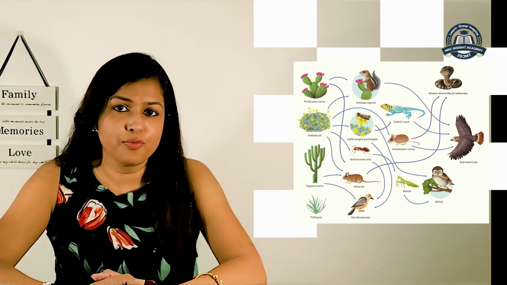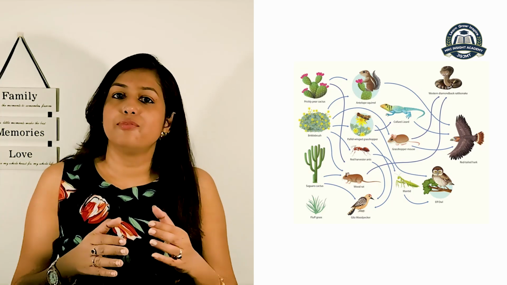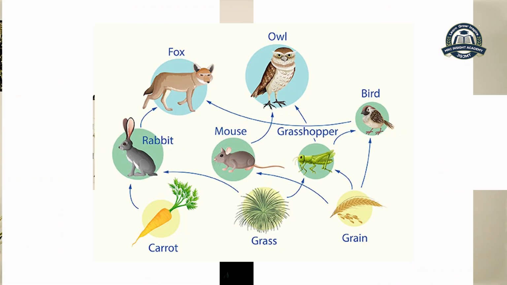The next segment is the food web. What is a food web? Unlike food chains, which are illustrated by single arrows, where the energy flow is illustrated through a single pathway from one organism to another, a food web shows the interconnected relationships between the food chains. As you are understanding, a web is a kind of net, right? So this web will have several food chains. It can be more than one.